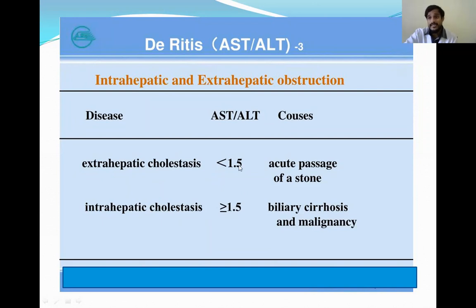If the ratio is less than 1.5, the disease is not related to the liver, it is related to extrahepatic disease. The cholestasis is due to extrahepatic disease like tumors or stones. So in that case, it is less than 1.5. If the cholestasis is due to liver disease, it is greater than 1.5. Okay. This is just a diagnostic approach to see whether the disease is within the liver or outside the liver.